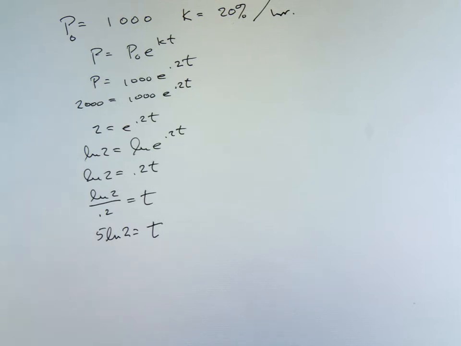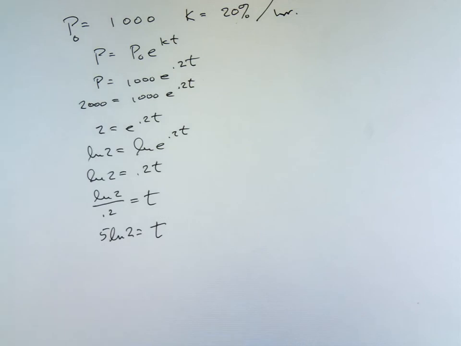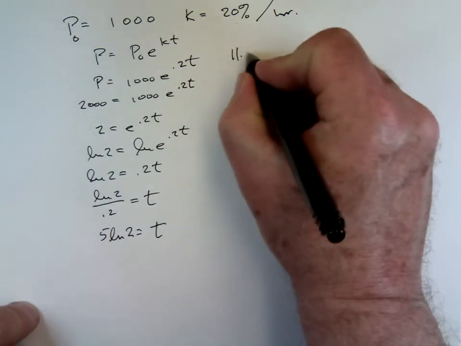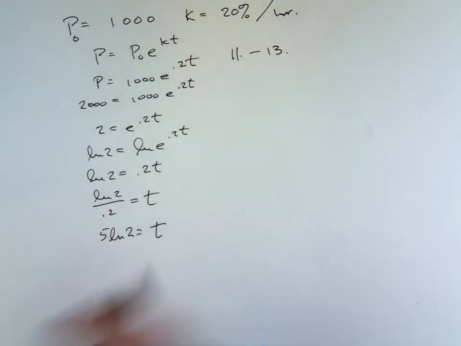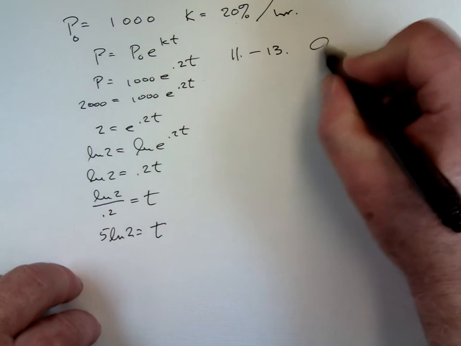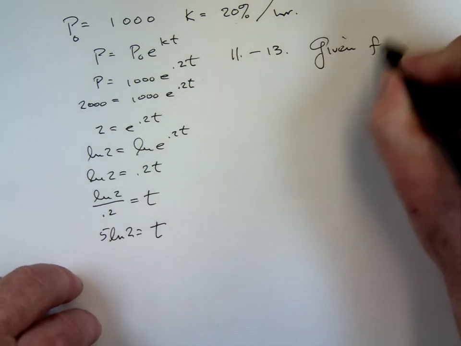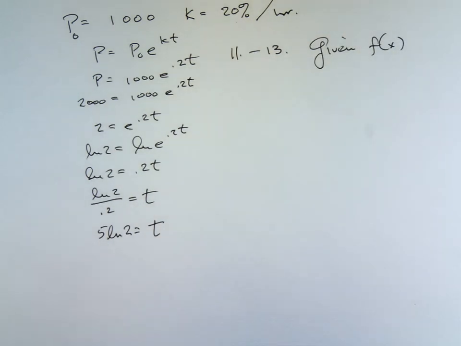Okay, that is radioactive decay. Okay, 11 through 13, the next section: I'm going to give you a function, and I'm going to have you set up the integral that gives the volume of the solid of revolution if it's revolved around various things.